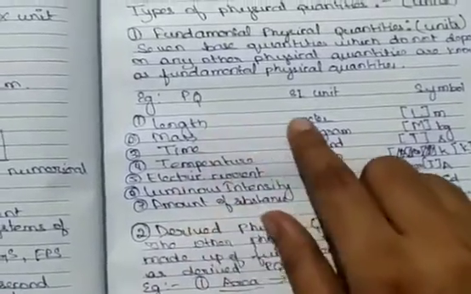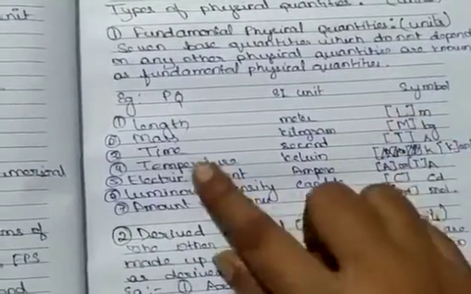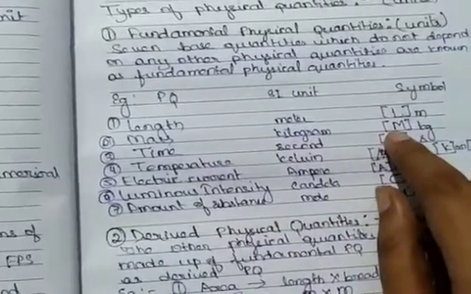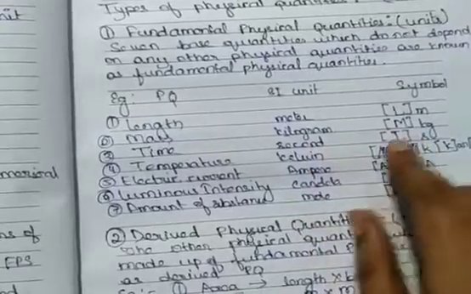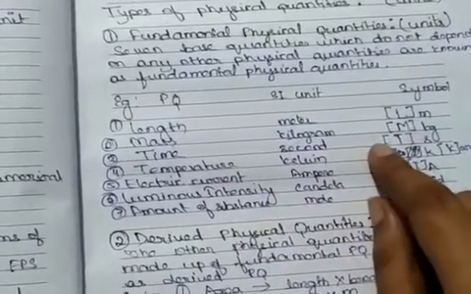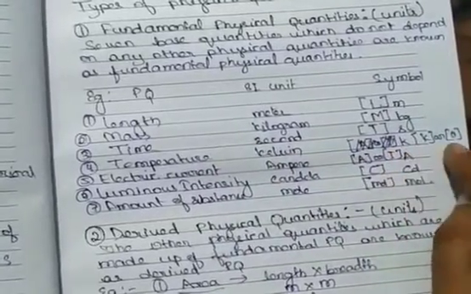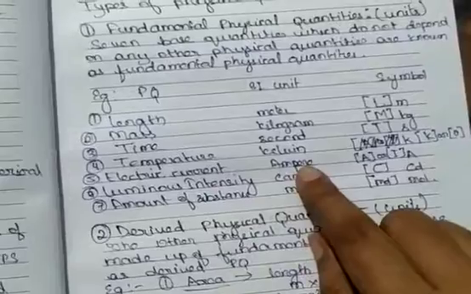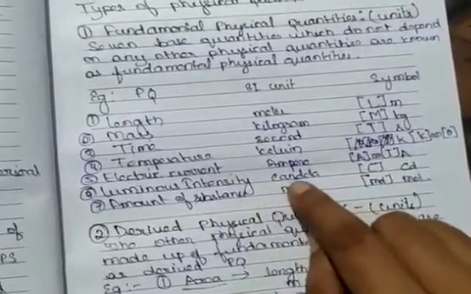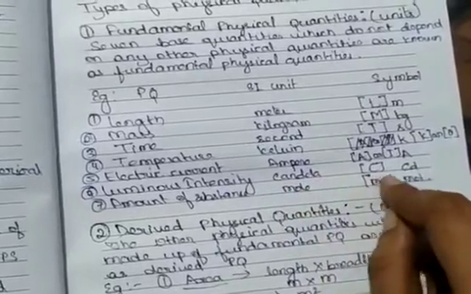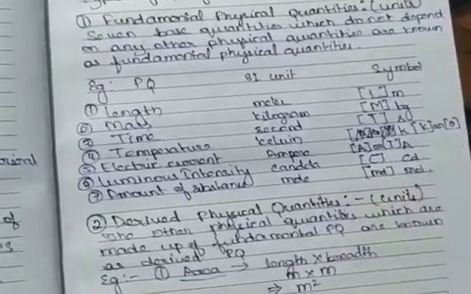Length, SI unit is meter, which we sometimes denote with capital L. Mass, kilogram, denoted with M. SI unit is kg. Time, second, denoted with capital T. Temperature, Kelvin. Since T is already taken for time, temperature is taken as K, or sometimes it is also denoted as theta. Electric current, ampere, so A is taken and I is also written sometimes. Then luminous intensity, candela, so cd is taken or C is written. Amount of substance, mole, written as mol, or in square brackets.